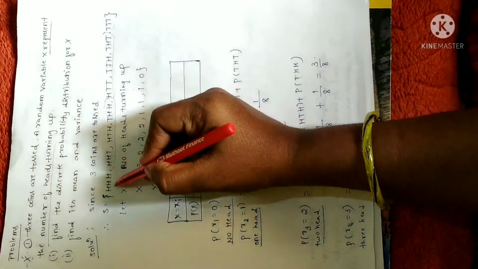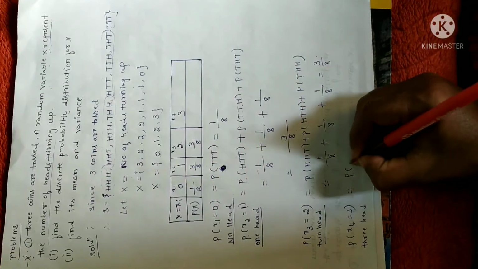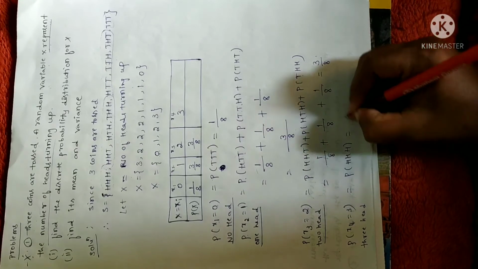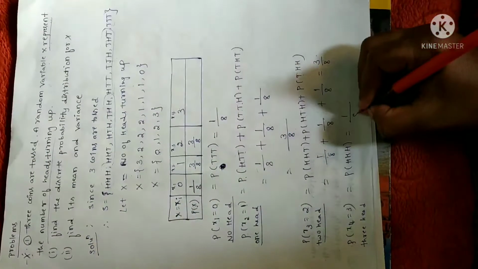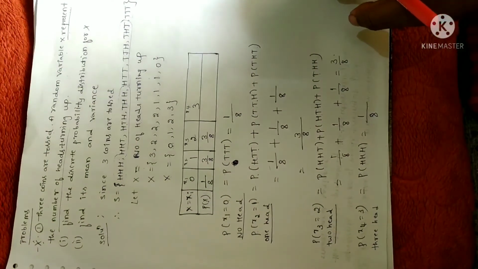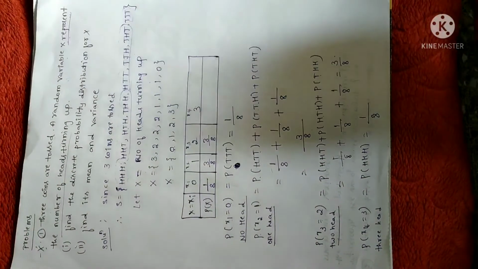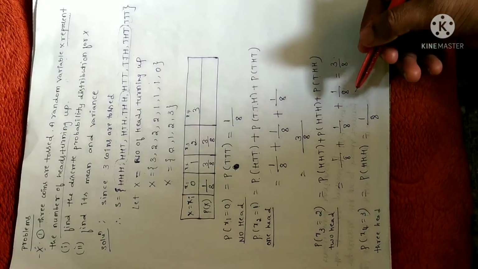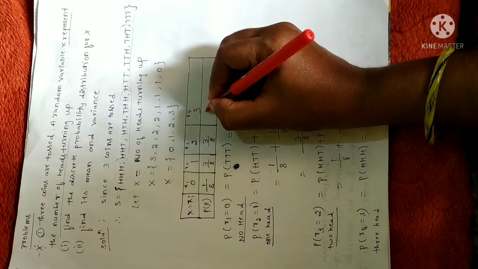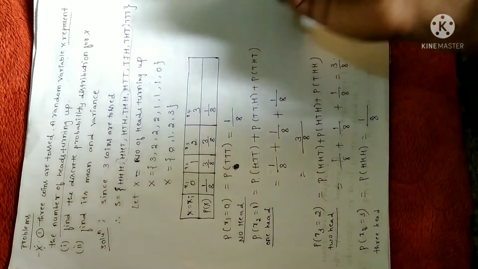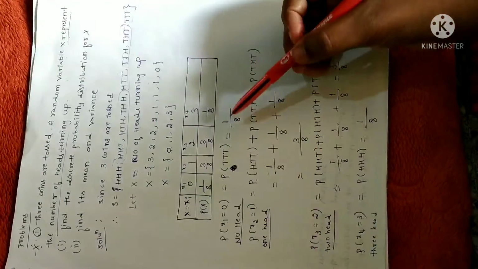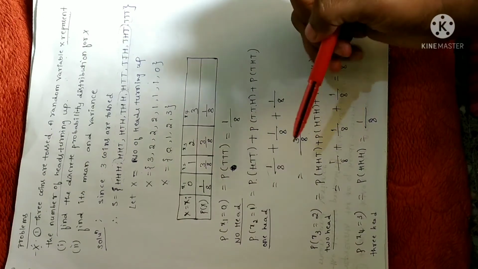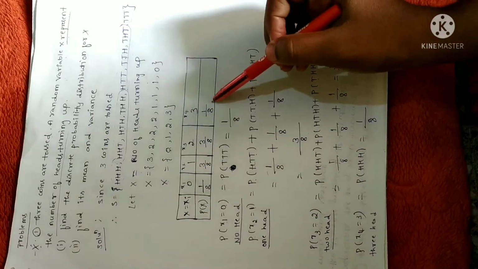Only one event has three heads: head, head, head. Right? So the probability of head, head, head will be only one time out of 8. Fine. If you understand the concept of probability well, you can solve these problems easily. Otherwise, you may find it difficult, so please go through the videos on probability. Fine. Once you have calculated all the probabilities, you just tabulate them in this table.